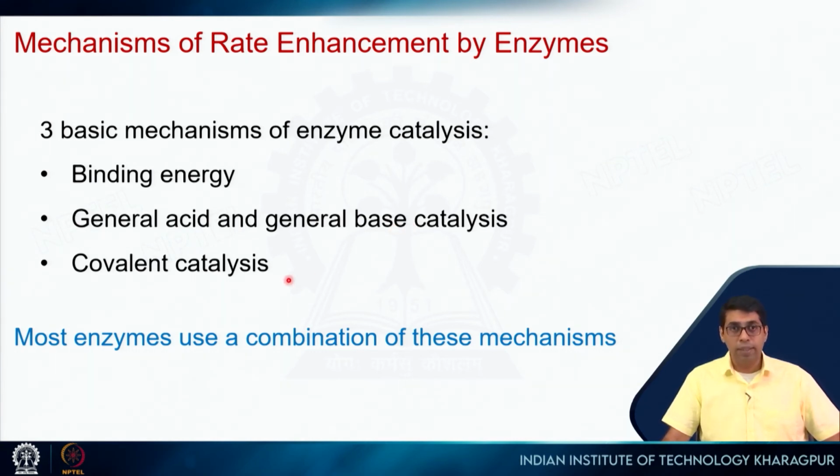And it turns out that most enzymes will not use only one of these three. They will actually use a combination of these three, at least two, to get these rate enhancements. So, the ones which you see have more than 10 to the power 10 will most probably use all three.